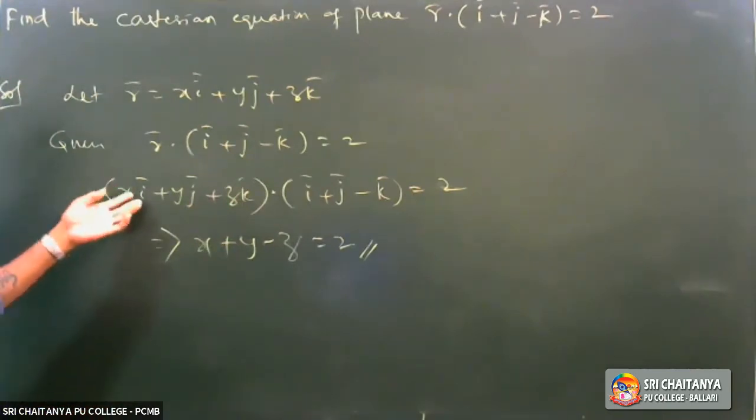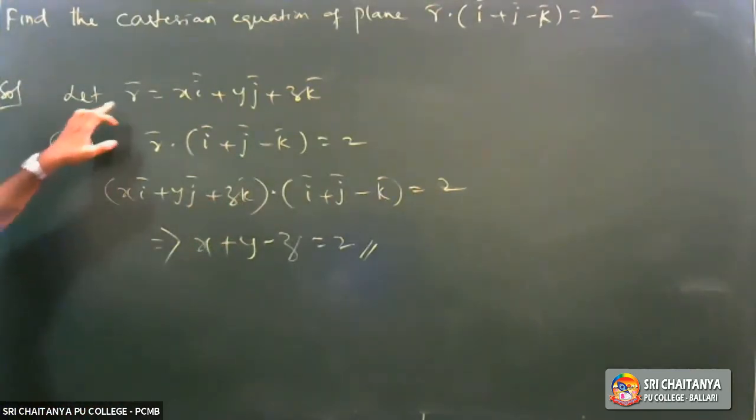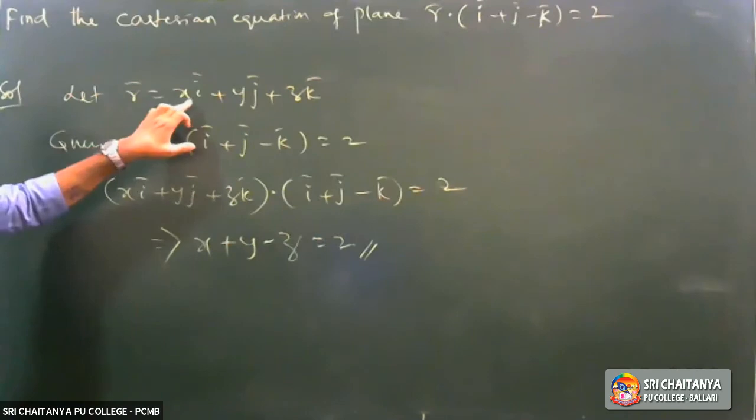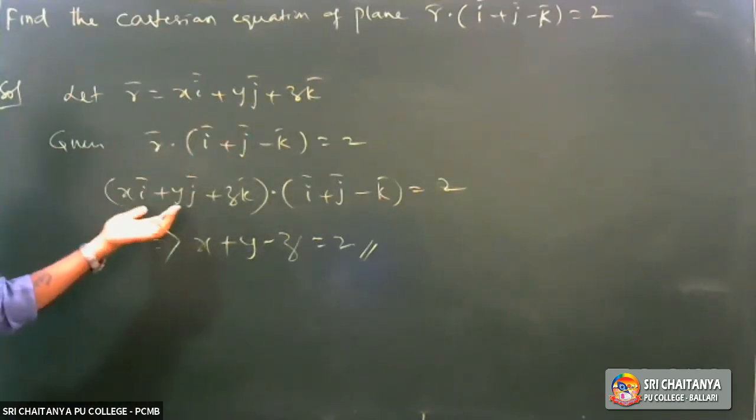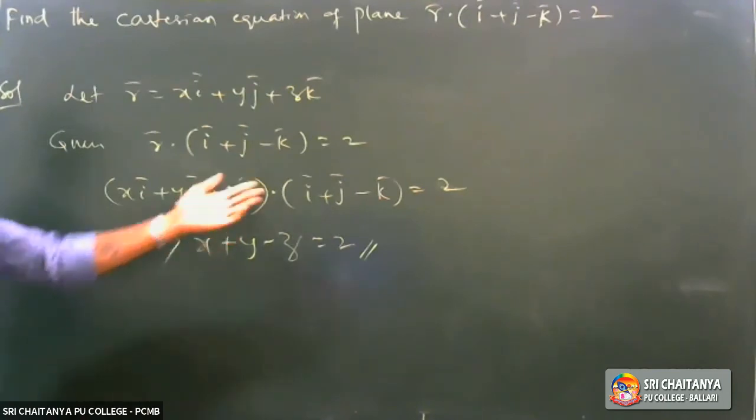Okay, copy this one. I am going to repeat this. You consider R bar equals xi plus yj plus zk, substitute here, and write the dot product of those two. You are going to get the answer.